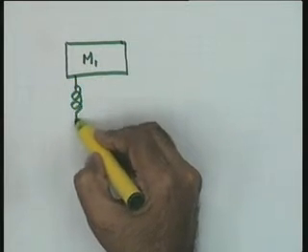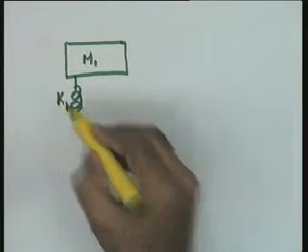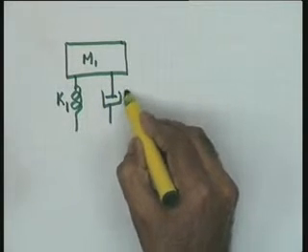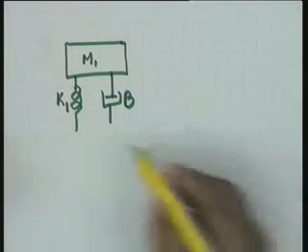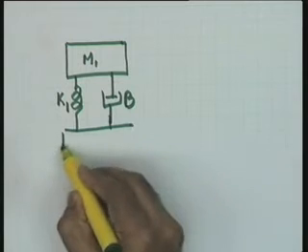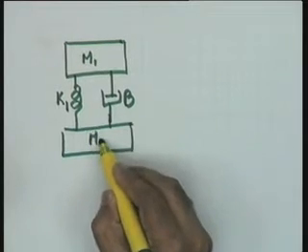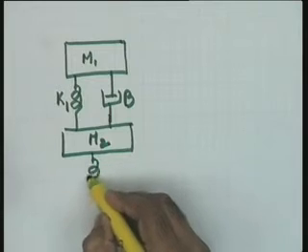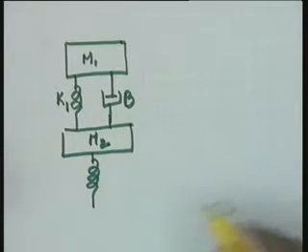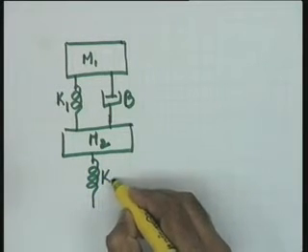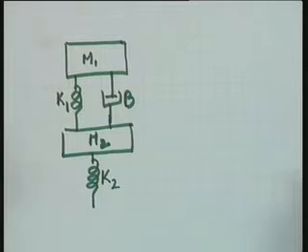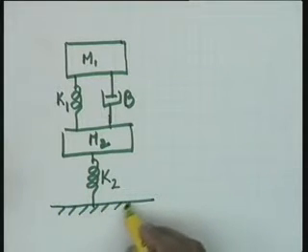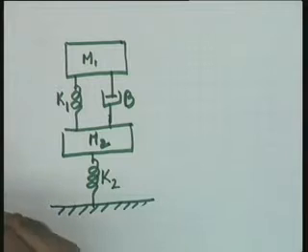K1 is the model of the springs of the vehicle, and let me take B as the model for the dampers. Consider another mass M2, this is the mass of the wheels, and I will consider one more spring over here representing the elastance of the tires. Okay? So, you see that this becomes the one-wheeled model of an automobile.